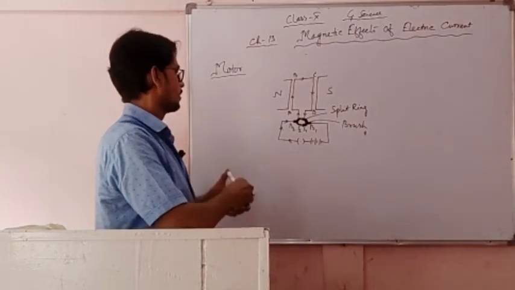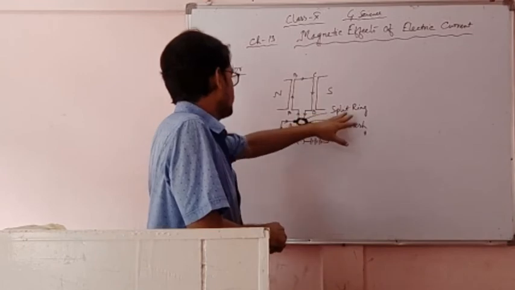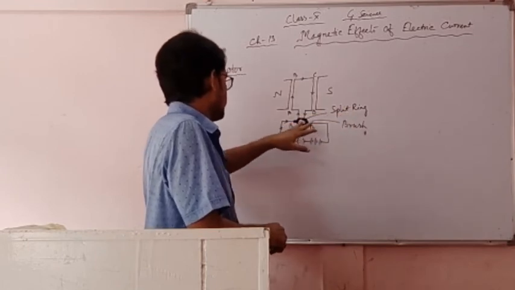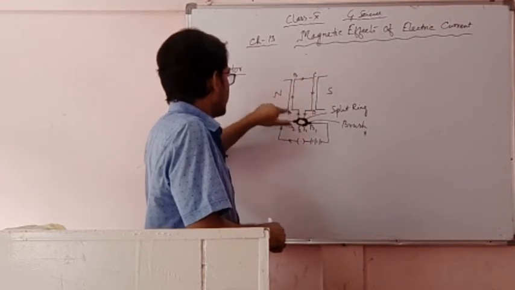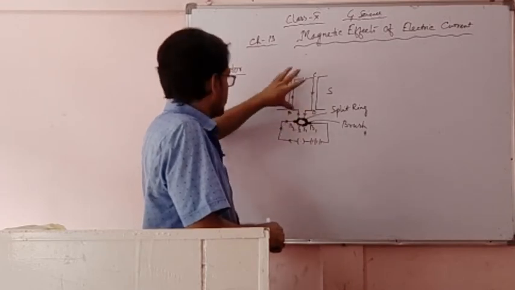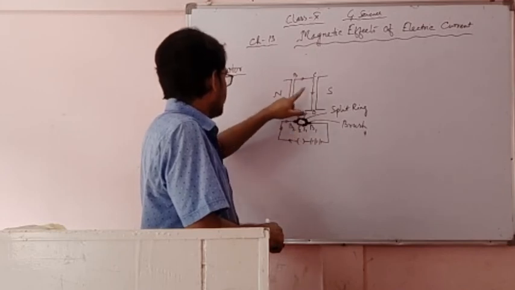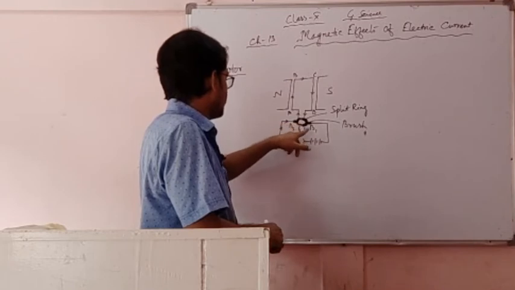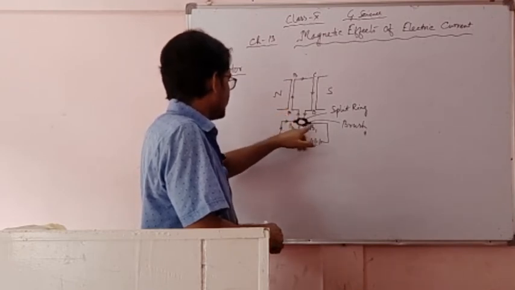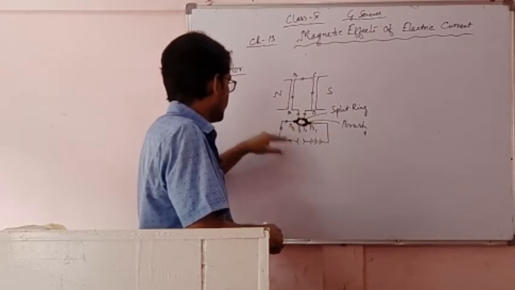Now, before discussing, we'll try to understand the split ring and the function of the brush. This ABCD is the armature, which is what actually rotates. Now this rotation is maintained by the split ring. The brush is helping to keep this part fixed.